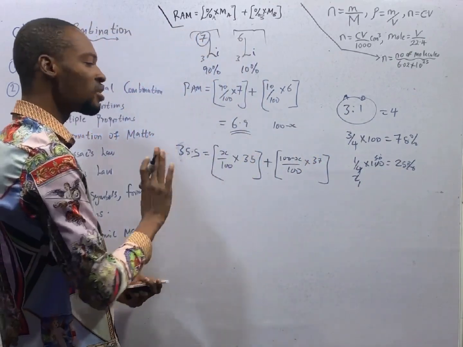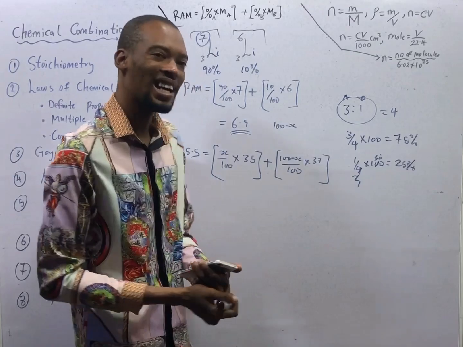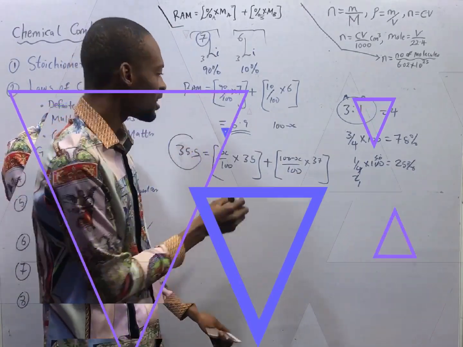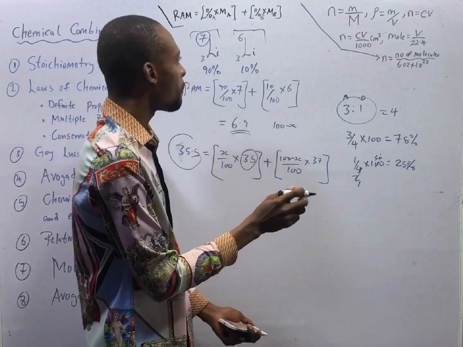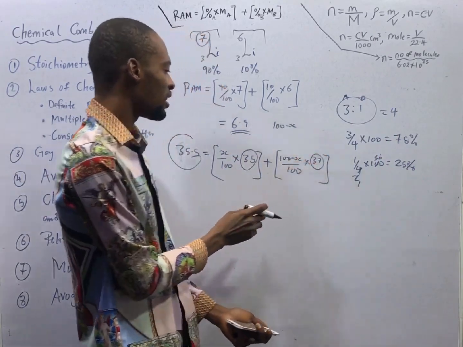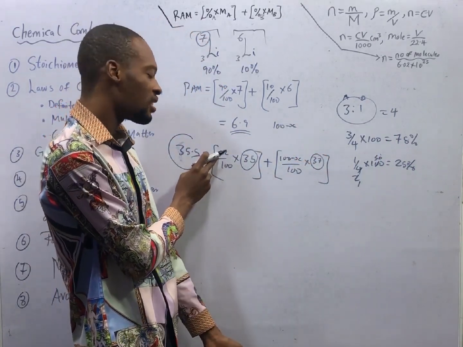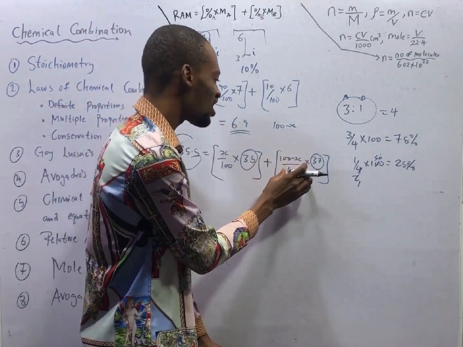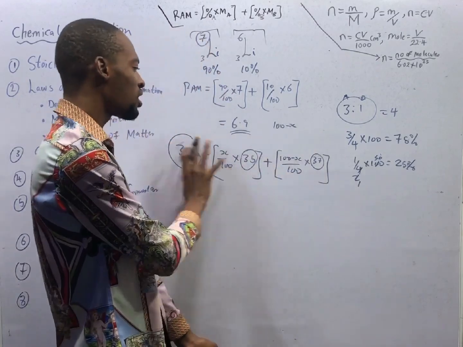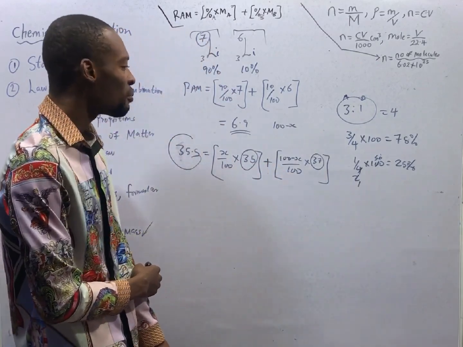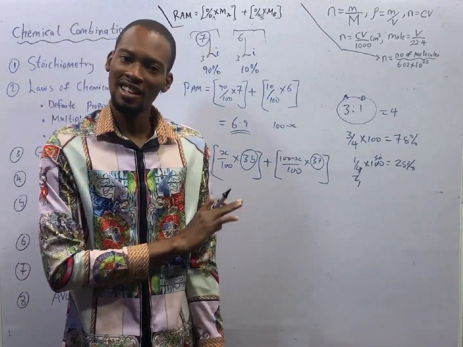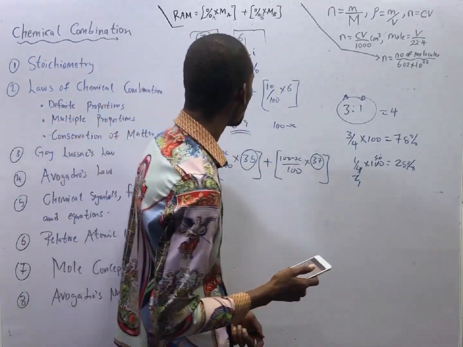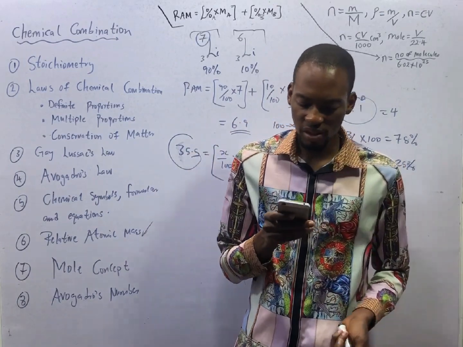If this is not chlorine but any other element, and they give you the relative atomic mass, the mass of the first isotope and the mass of the second isotope, then let S be the percentage abundance of the first and 100 minus S the percentage abundance of the second. With this formula, you'll be able to calculate the percentage abundance of any isotope if it is not given. I think I've said that enough. And the next question says,